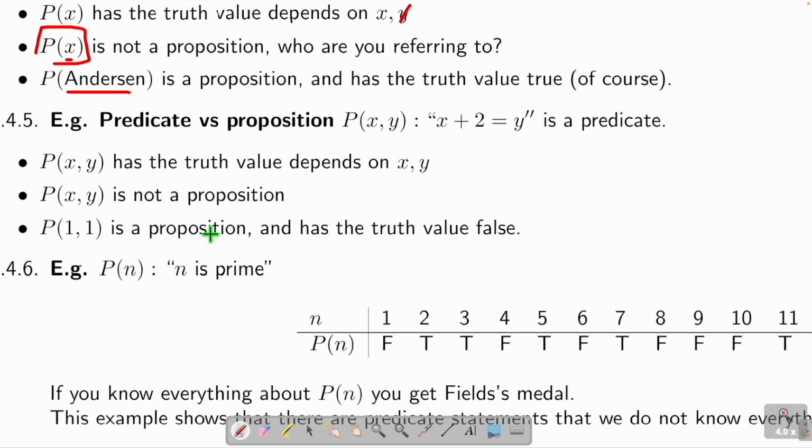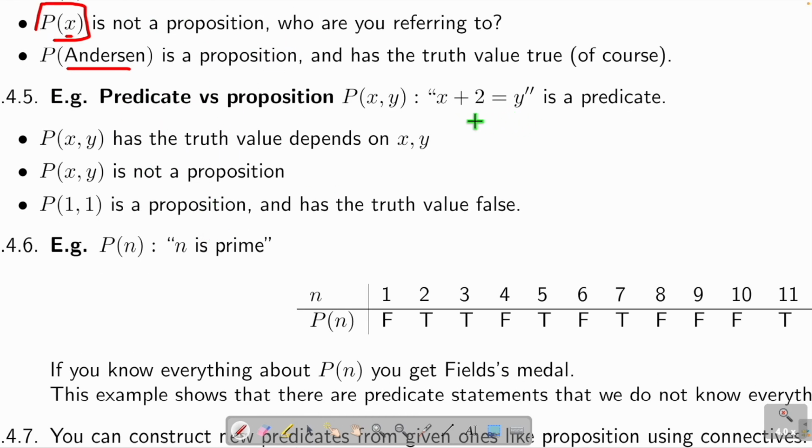And this is another example. X plus 2 equals y is a predicate because it depends on x, y. And this is not a proposition. But P(1, 1) is a proposition. So it's saying is 1 plus 2 equals 1? No, right?